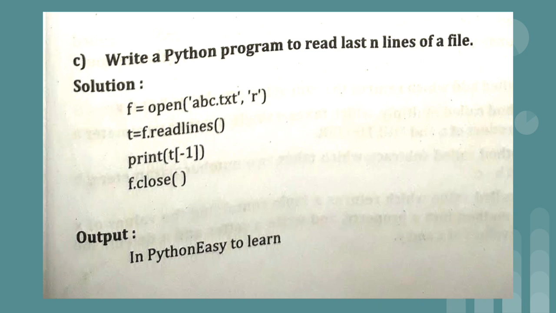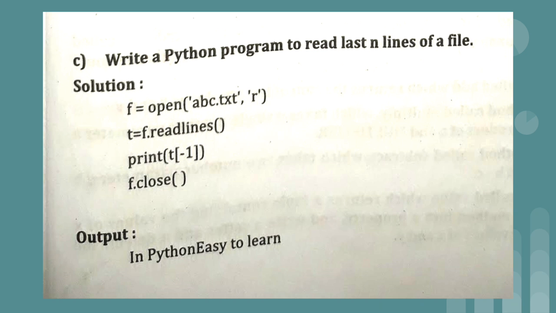Now imagine that the content of our abc.txt file is: the first line is hello world and the second line is in Python easy to learn. Now I want to read the content of the file, but not from the beginning; from the last line I want to start reading. So first open the file in read mode. We want to read one line at a time, one by one.